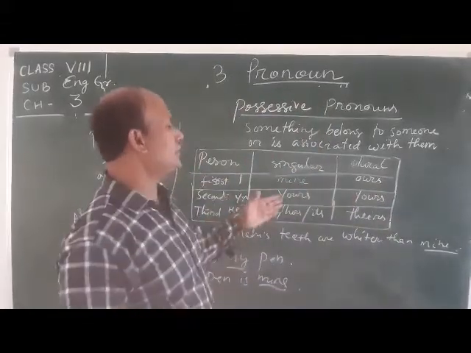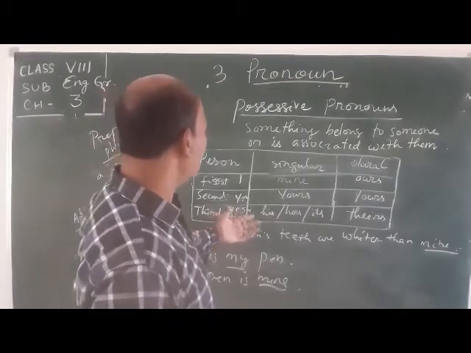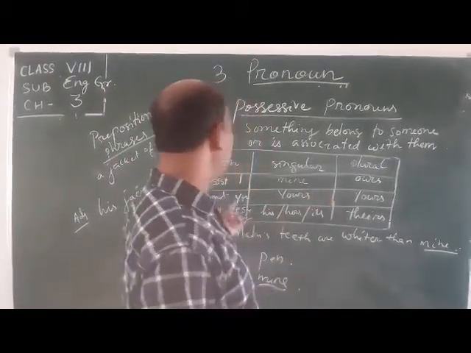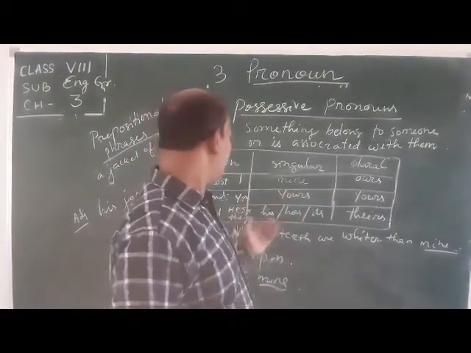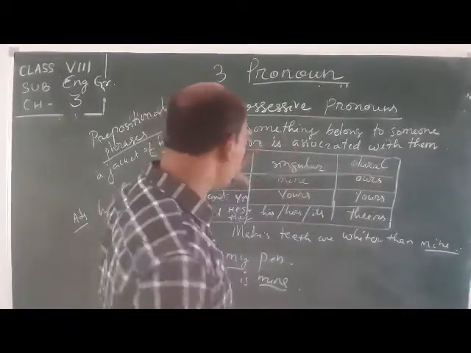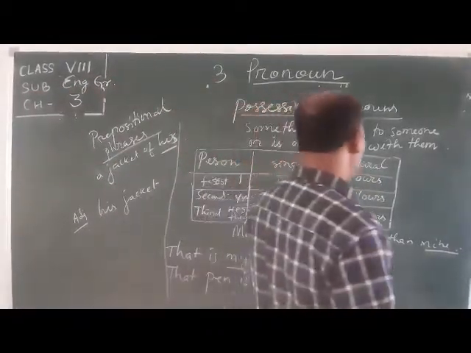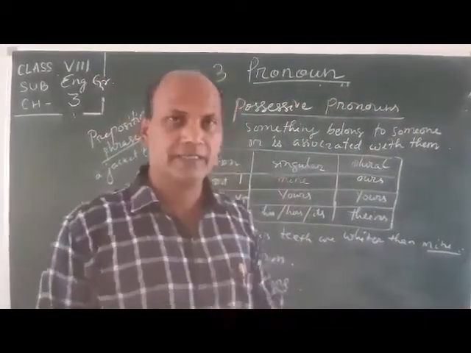Second person: you, yours, singular and plural. Third person: he, she, they. Singular: he, his; she, hers; it, its. And plural: they, theirs. You have to know all this. Just like, my teeth are whiter than mine. Clear?